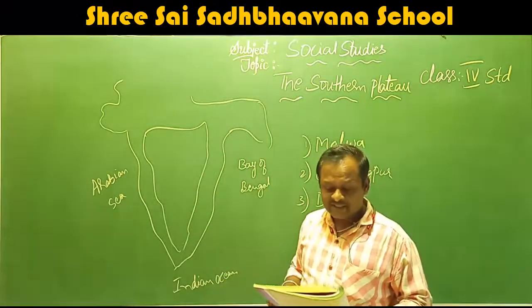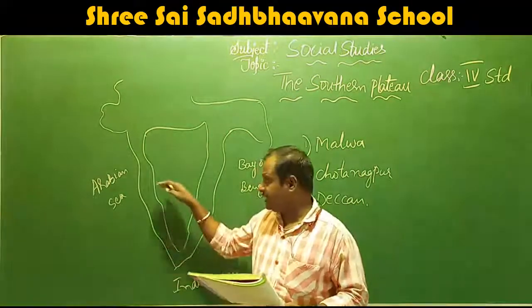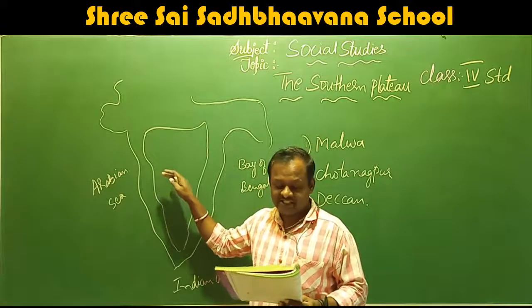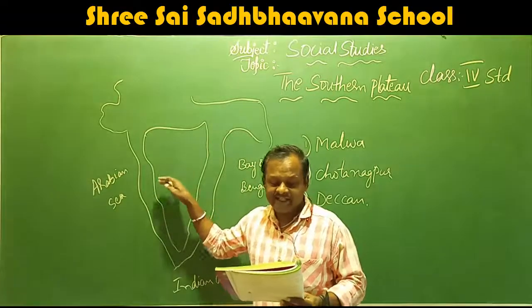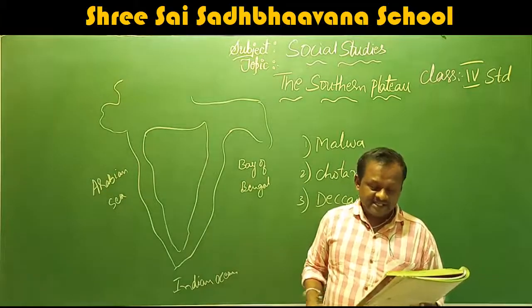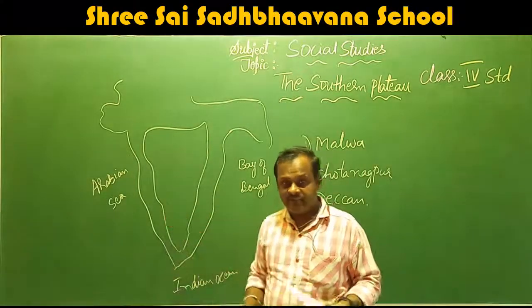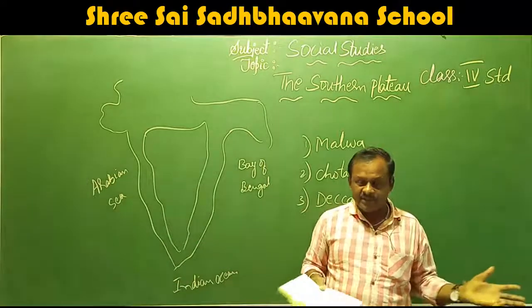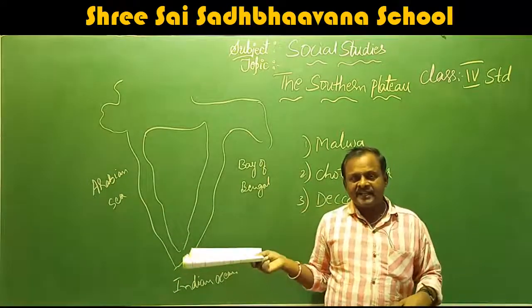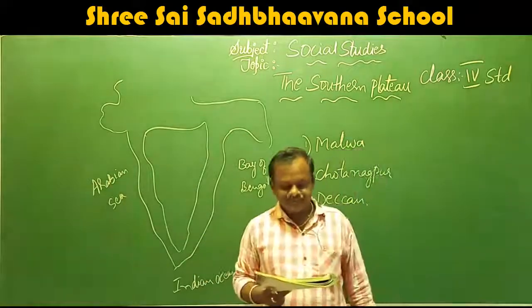The Chota Nagpur Plateau lies in the northeast of the plateau region, extending till the Rajmahal Hills. The Rajmahal Hills are present here, and up to here it extends. The Deccan Plateau, as the name implies, is in the southern part. This is the Deccan Plateau. Here in the last, where we are living in Karnataka, Andhra, Tamil Nadu, Kerala, it includes the Deccan Plateau.